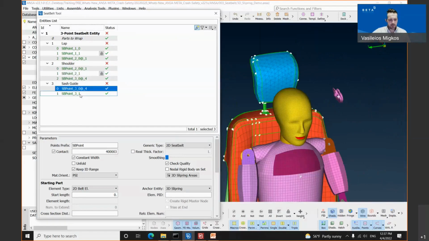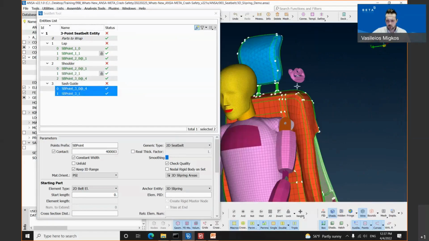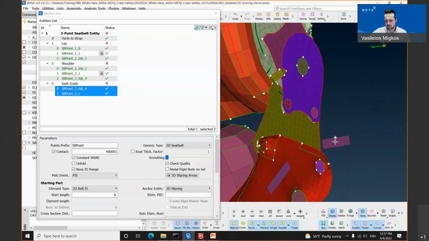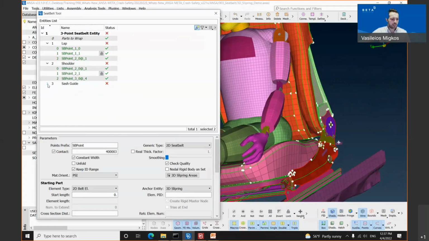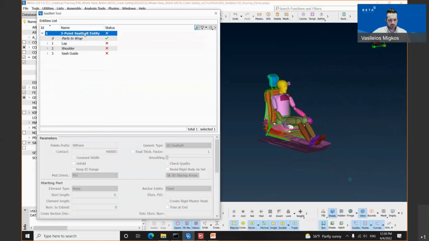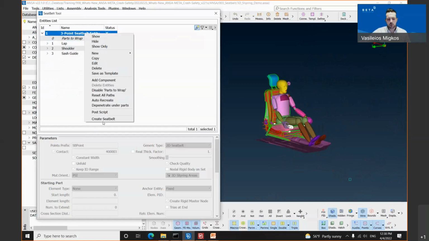For the chassis guide, we have selected 2 nodes, the first one on the D-ring and the second one on the exit part, or the exit vector, for our chassis guide component. Once these points have been selected, the last thing a user needs to do is select the 3-point seatbelt entity, right-click, and create the seatbelt.